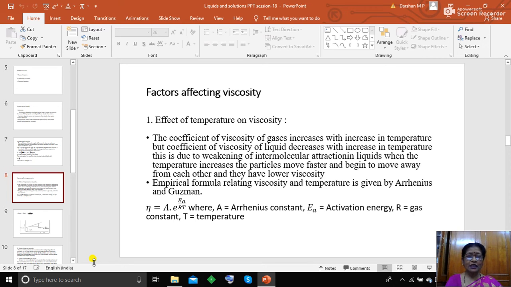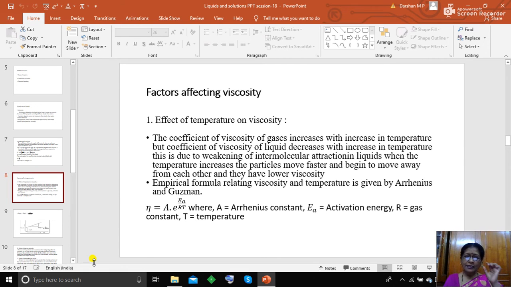The coefficient of viscosity of gases increases with increase in temperature, but the coefficient of viscosity of a liquid decreases with increase in temperature. This is due to weakening of the intermolecular attraction of liquids. When the temperature increases, the particles move faster and begin to move away from each other, and they have lower viscosity.